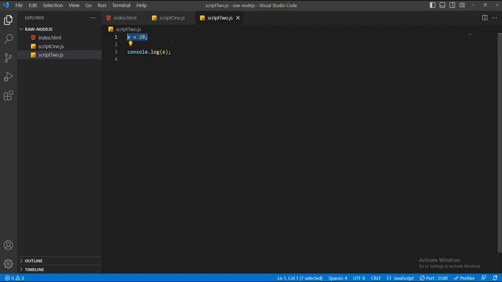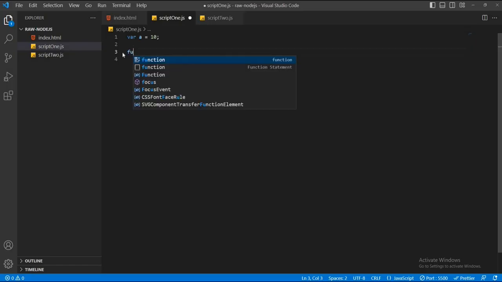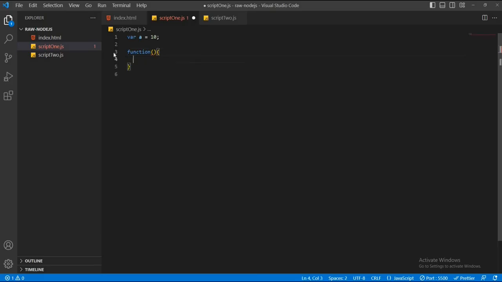Well, we can solve this overridden issue by IIFE. I hope you already knew about IIFE, I mean immediately invoked function expression. That means a function called by itself. Now I can go to script1.js file. Let's see how IIFE looks like. First of all, I'll write an anonymous function. Wrap the function by parentheses and call the function, and that is as simple as IIFE.